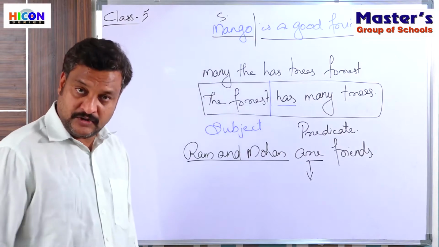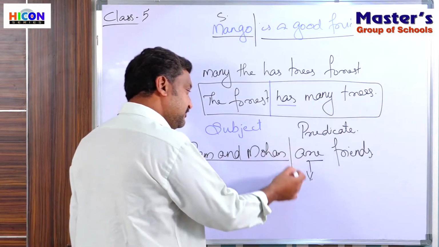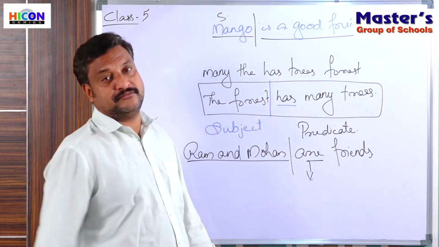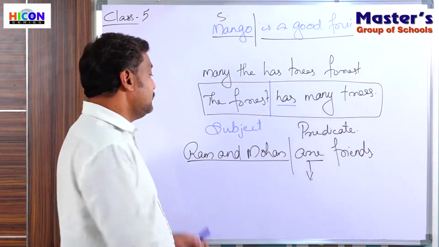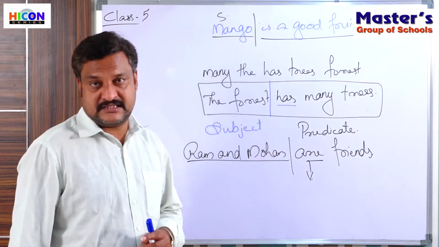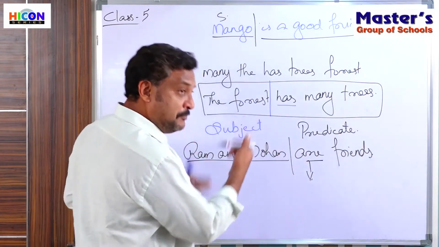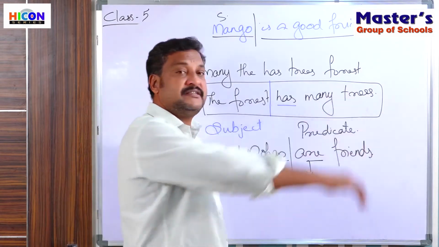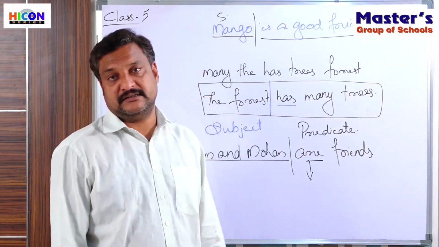Until the verb, the sentence is speaking about Ram and Mohan. So Ram and Mohan is the subject. What do we say about Ram and Mohan? They are friends. So 'are friends' is the predicate part of the sentence.